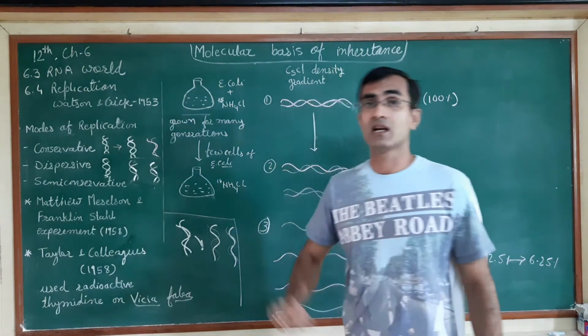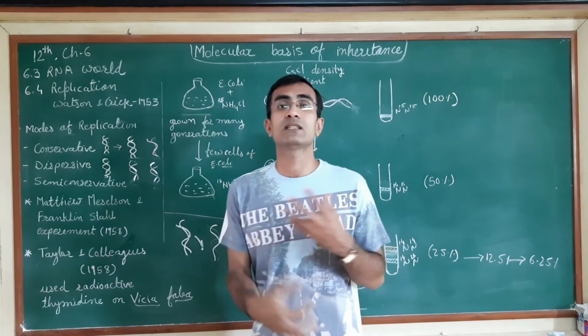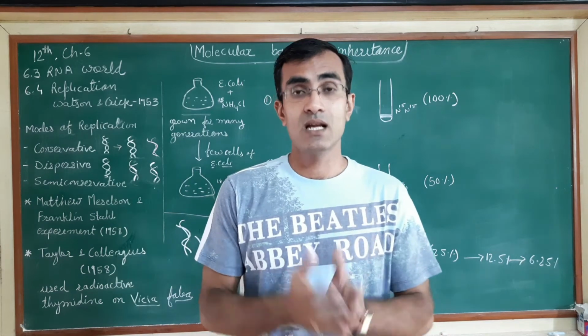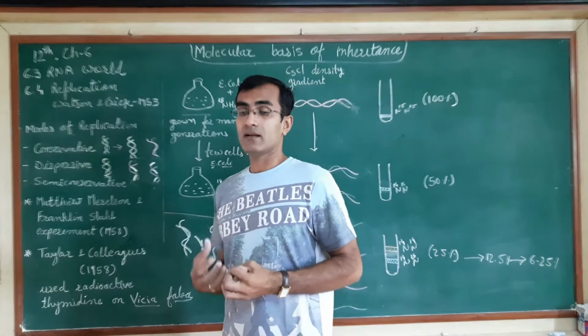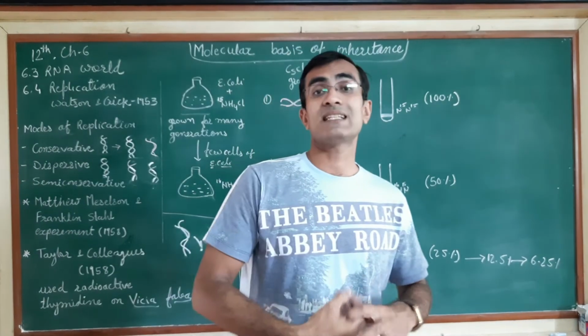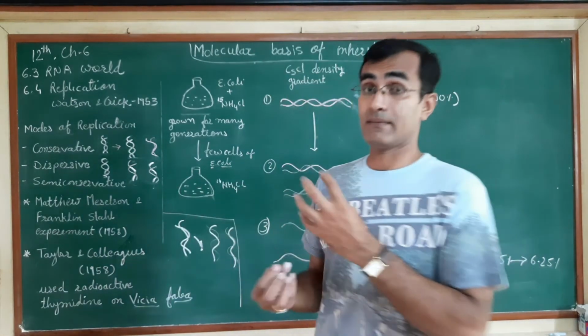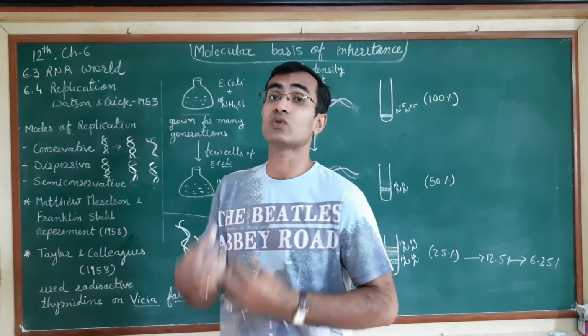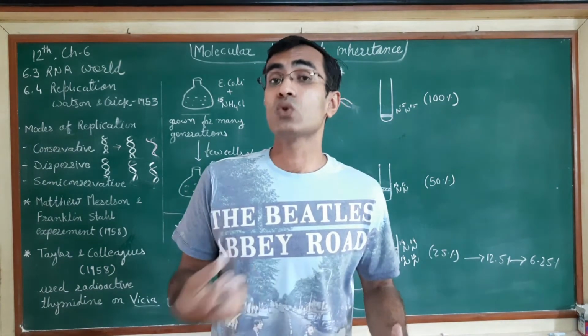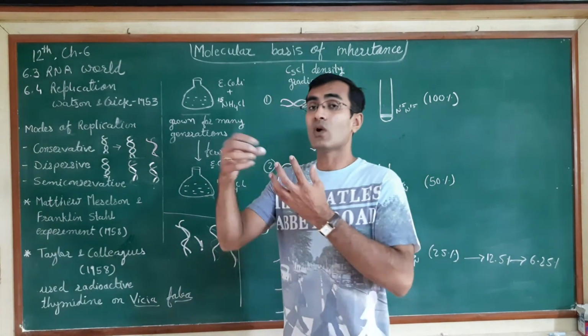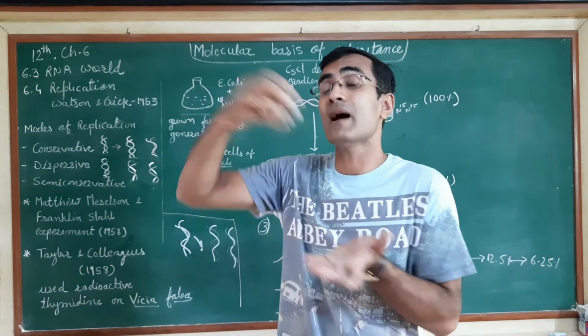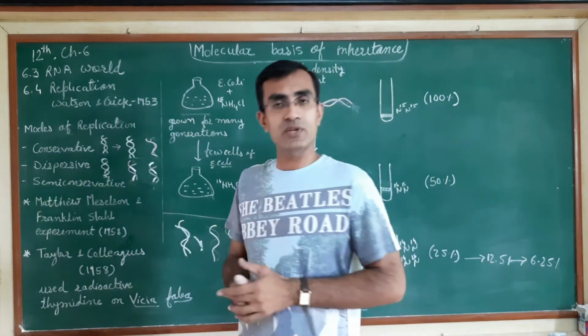What they did, they first took the E. coli bacteria. Now as we know, for the growth of these bacteria, they need nitrogen sources, as nitrogen is present in the DNA. They need nitrogen as a nutrient, because whatever they synthesize will use this component from the nutrient itself.